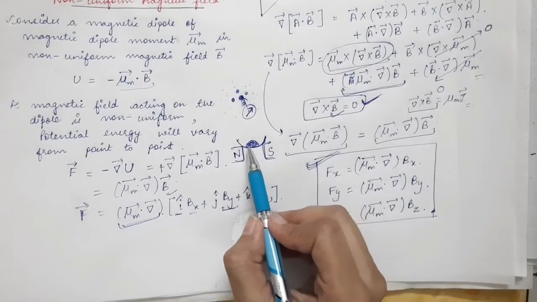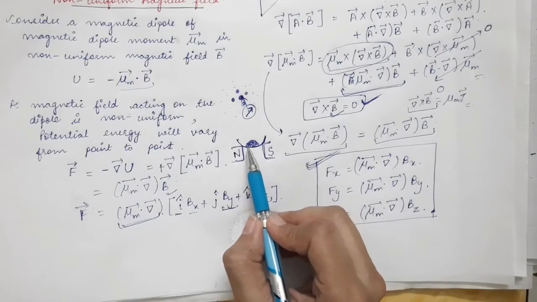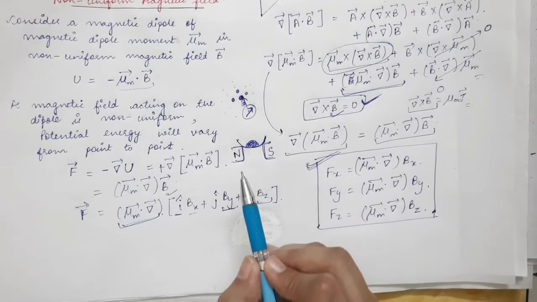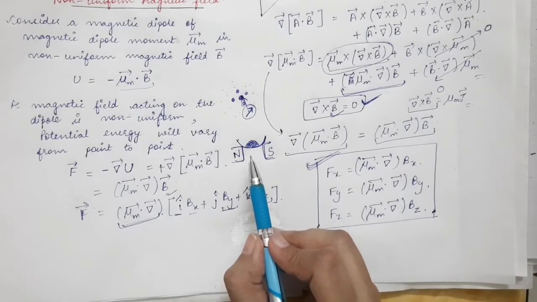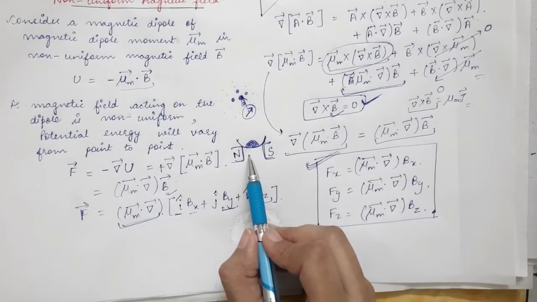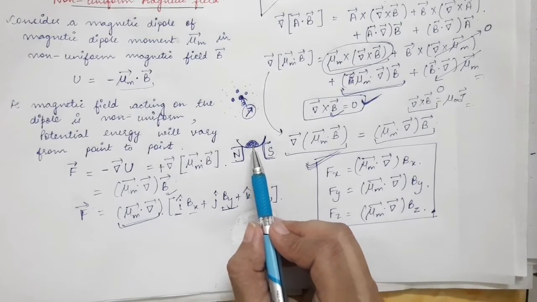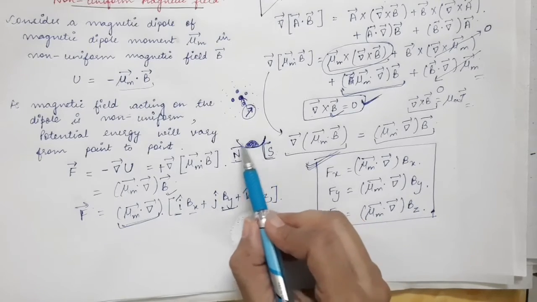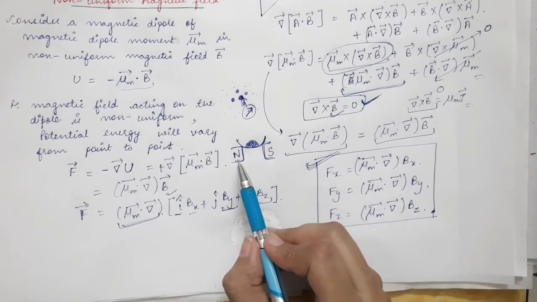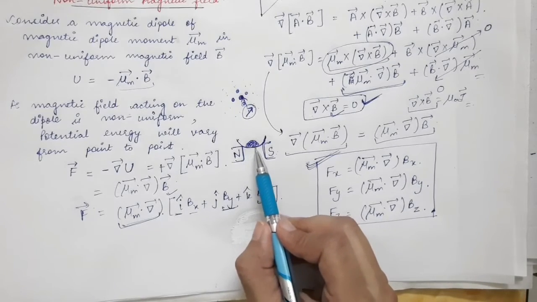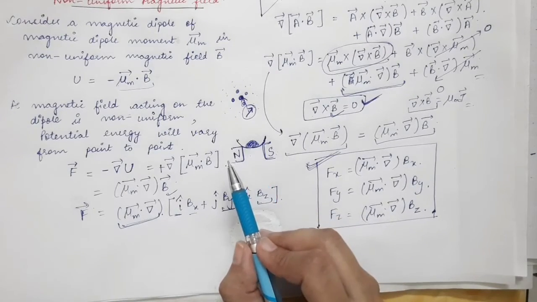So when you have magnetic dipoles kept over here in the non-uniform magnetic field, torque will act on these dipoles, means the torque will try to turn the dipoles in the direction of magnetic field. As well as in the case of non-uniform magnetic field, force will act on these dipoles, and that force will try to move the dipoles to the region of stronger magnetic field.